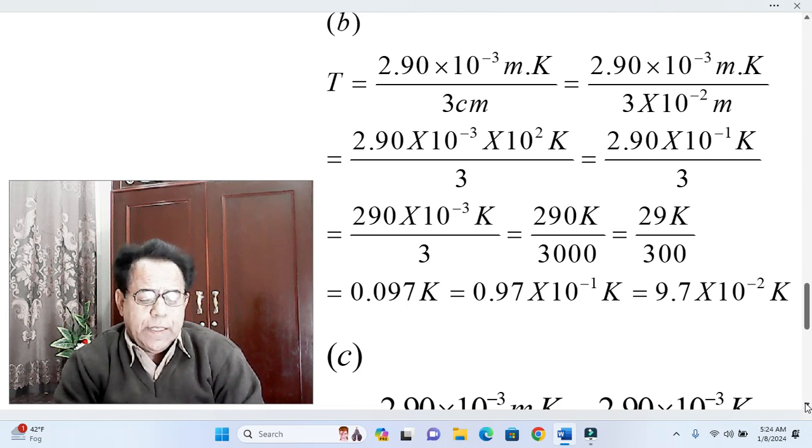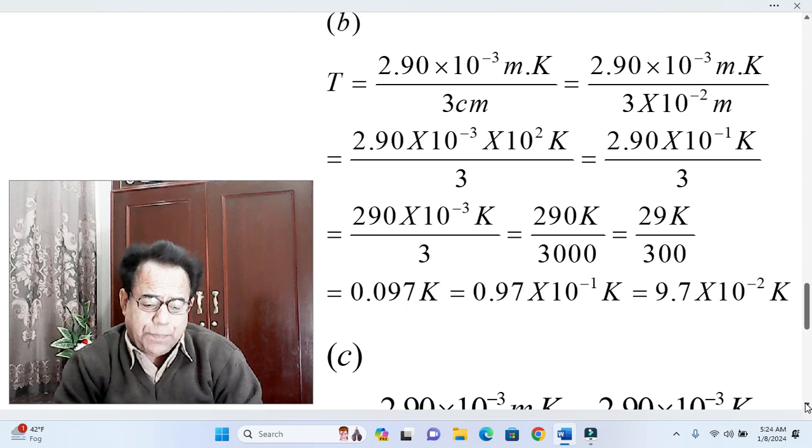In the next step, we have rearranged 0.097 as 0.97. That is to say, we have shifted the decimal one step ahead, and due to this arrangement, we will have to multiply it with 1 over 10 or 10 raised to the power minus 1.